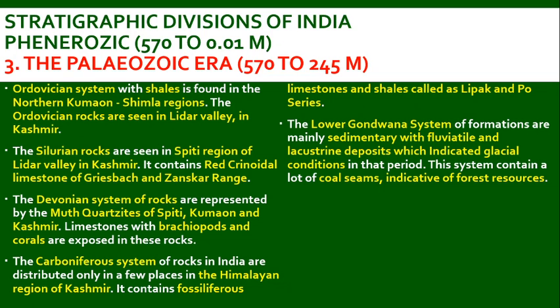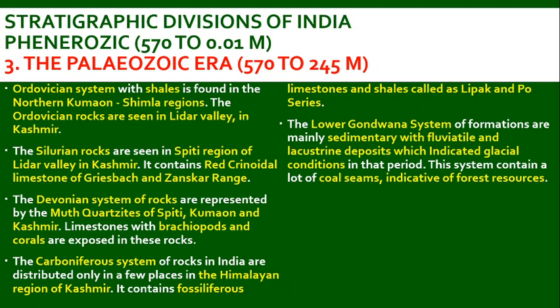It contains red crinoidal limestone of Graceback and Zanskar range. The Devonian system of rocks is represented by the Muth quartzites of Spiti, Kumaon, and Kashmir. The limestones with brachiopods and corals are exposed in these rocks. The Carboniferous system of rocks in India is distributed only in a few places in the Himalayan region of Kashmir. It contains fossiliferous limestone and shales called Lipak and Po series.